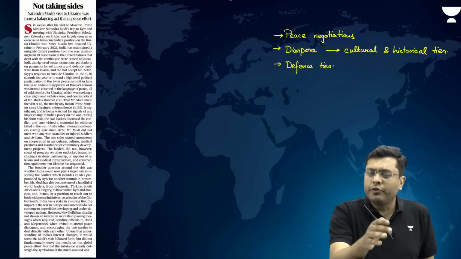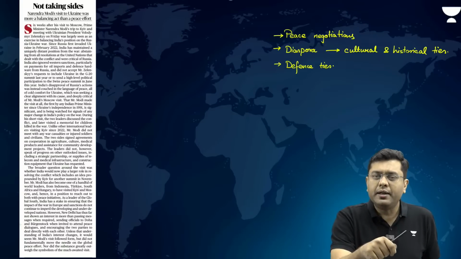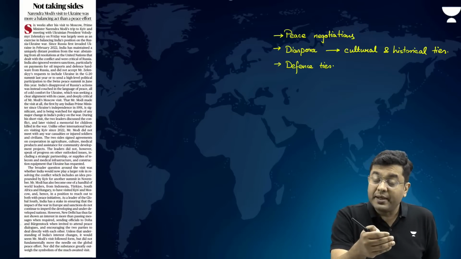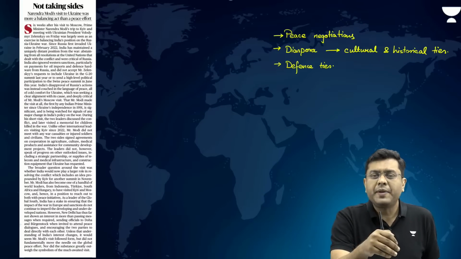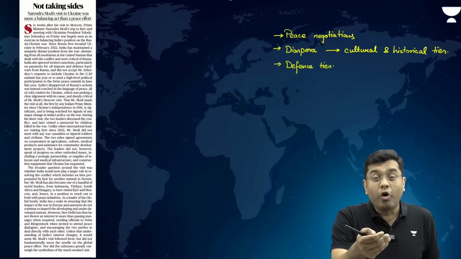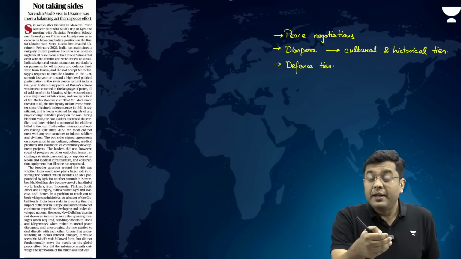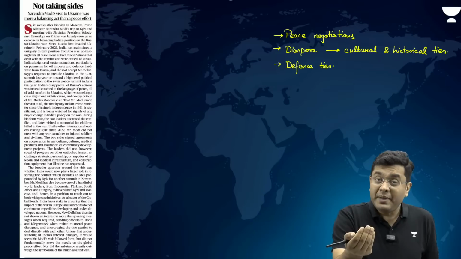So, in the midst of all this, Volodymyr Zelensky, that is the Ukrainian head of state, also made a statement in front of the media that if India wants, it can end the war. And that is a very strong statement. Now, what did he say or why did he mean that?